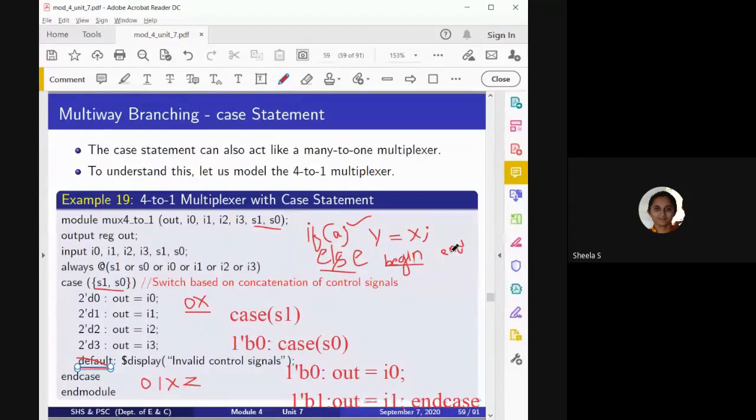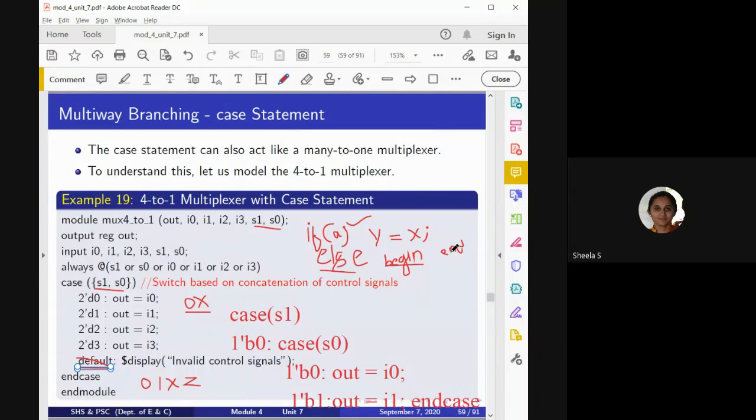Till now, you have seen only how to write the program and how to check whether your program will work properly or not using simulation. But when we are considering the practical circuit, we have to convert this particular program into a circuit by doing synthesis.